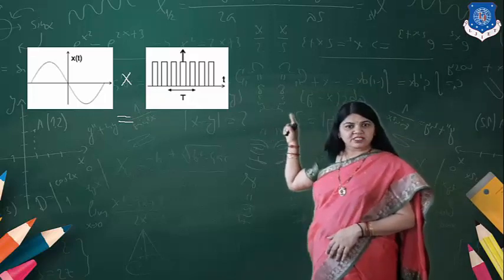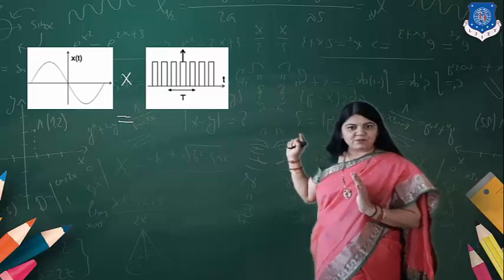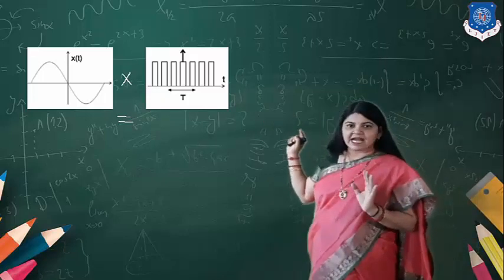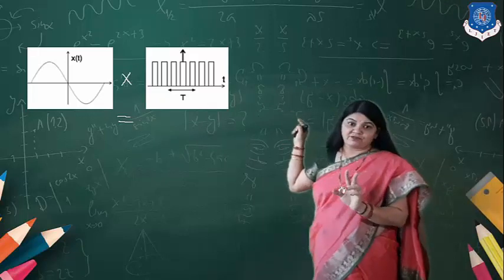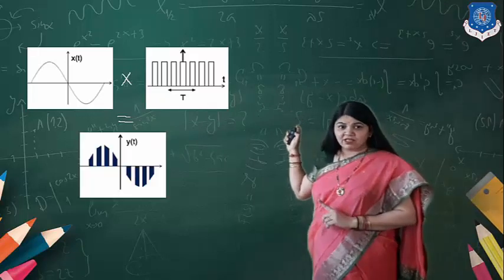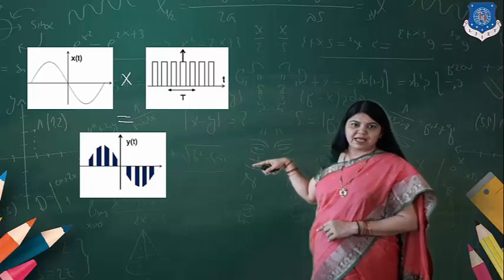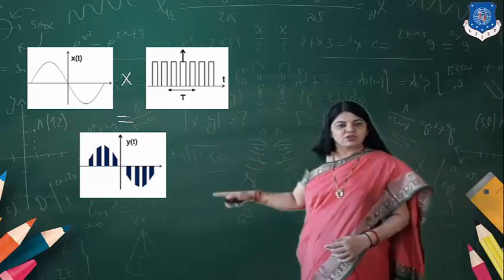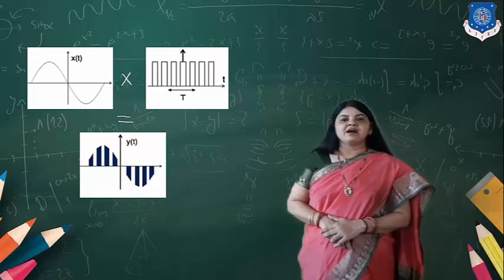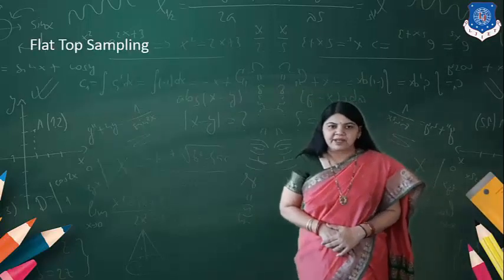Here you can see the difference between the pulse and the impulse. You can see the pulse width that we have, and multiplying with this, we obtain the sampled output, that is like this. So this is what natural sampling is.